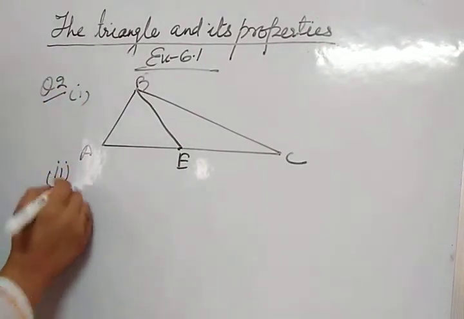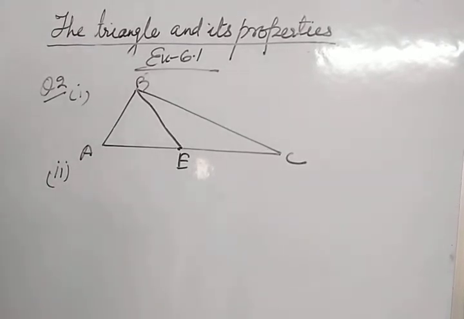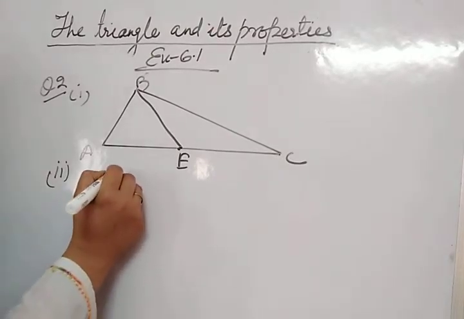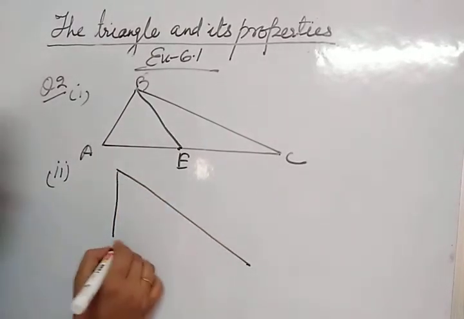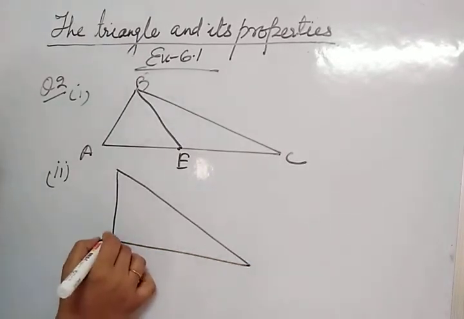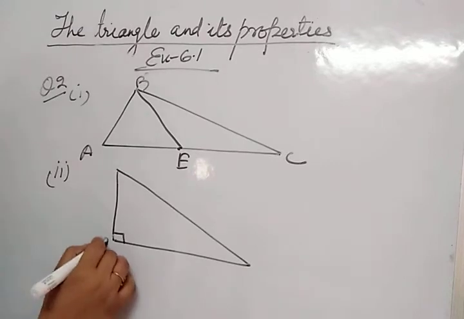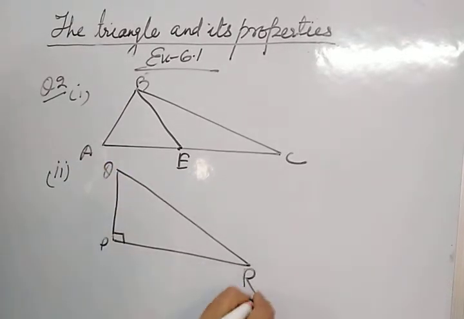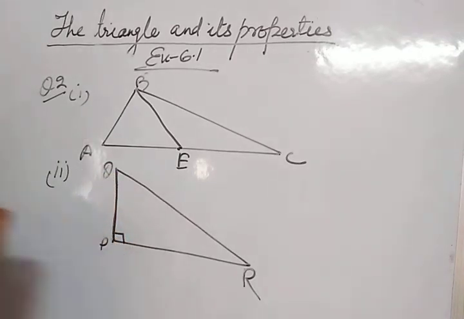Now the second question. The triangle is PQR, and PQ and PR, which are the sides of this triangle, are the altitudes of the triangle. How is it possible? It is possible only in a right triangle. If the triangle is a right triangle, then PQ and PR both are the altitudes of this triangle.